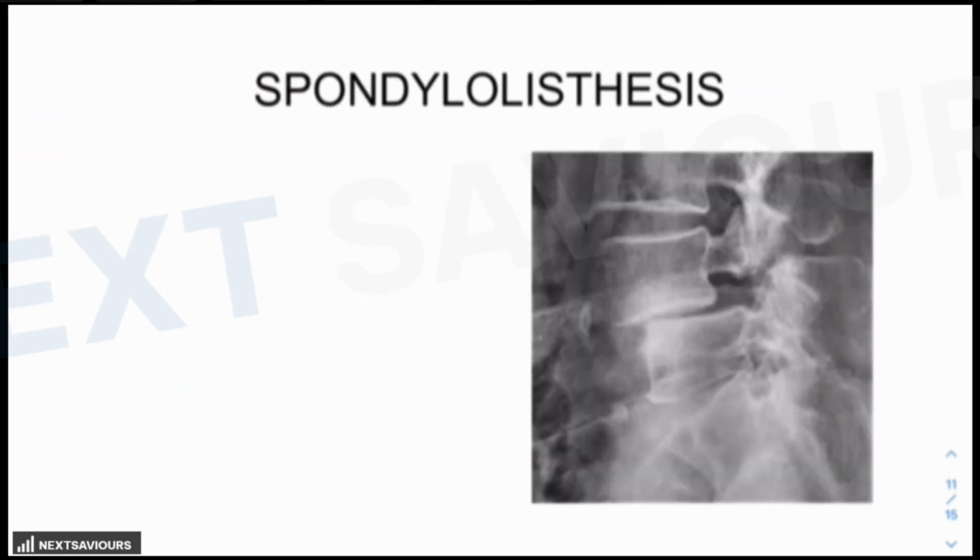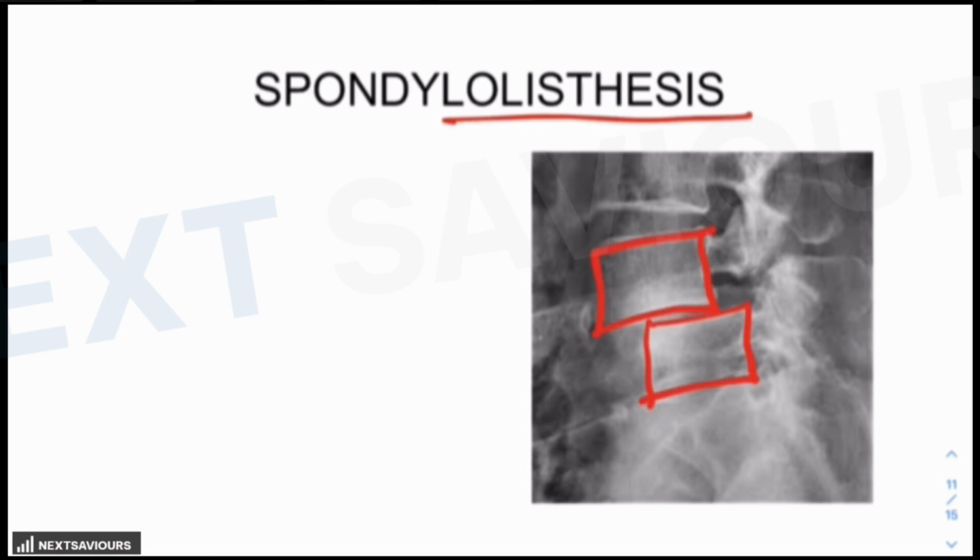You know, for degenerative disc disease, majority of the times in the NEET PG question, the X-rays provided to you are those of spondylolisthesis. You know what is spondylolysis? It is a break in the pars interarticularis. What is listhesis? When that break in the pars interarticularis is responsible for separation of one vertebra over the other. So there will be a separation, as you see, a displacement of the vertebra over the other. So that is spondylolisthesis.